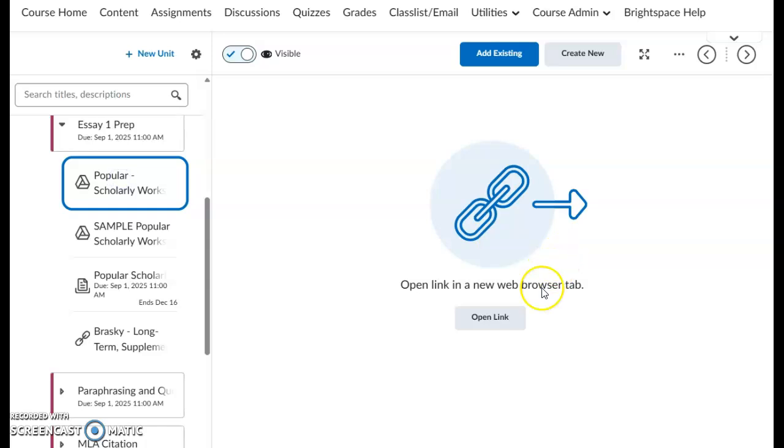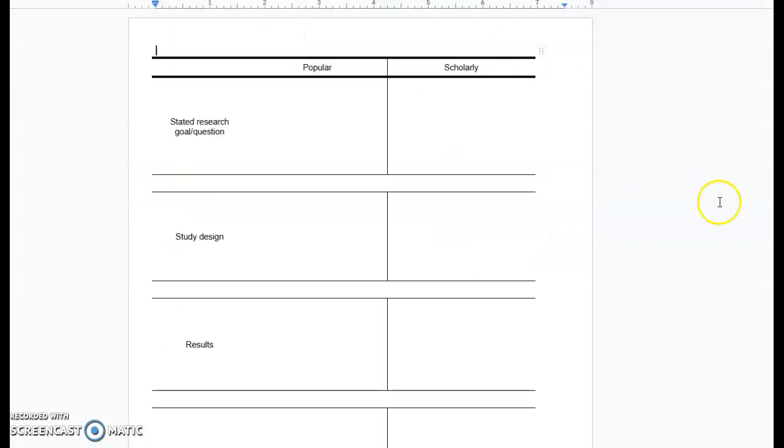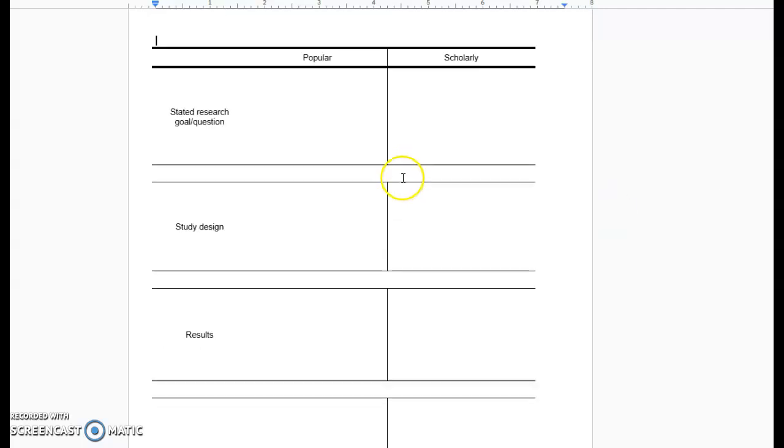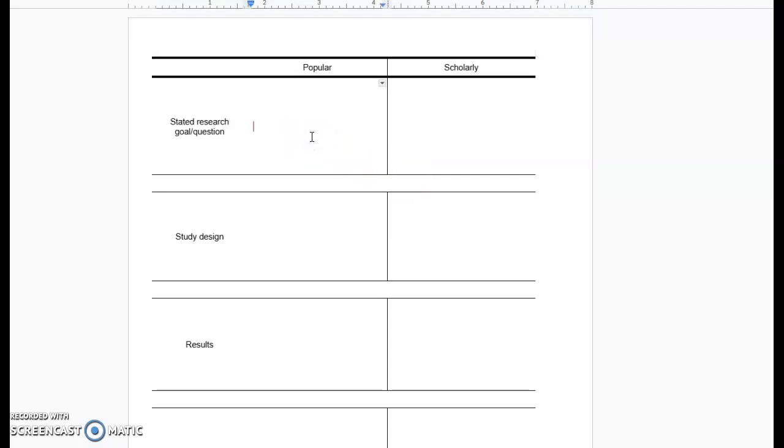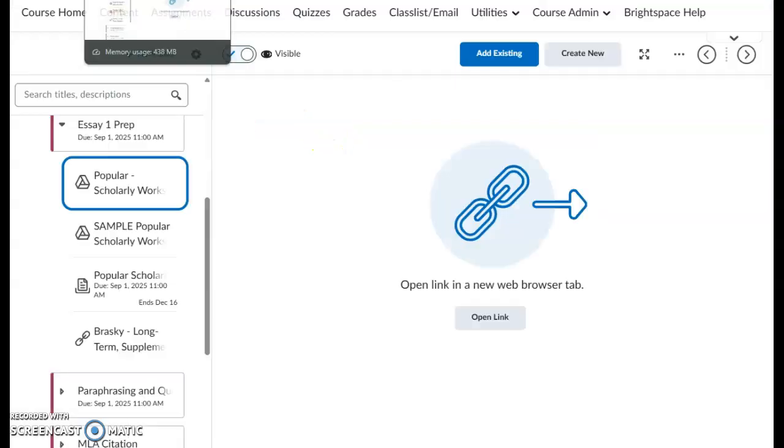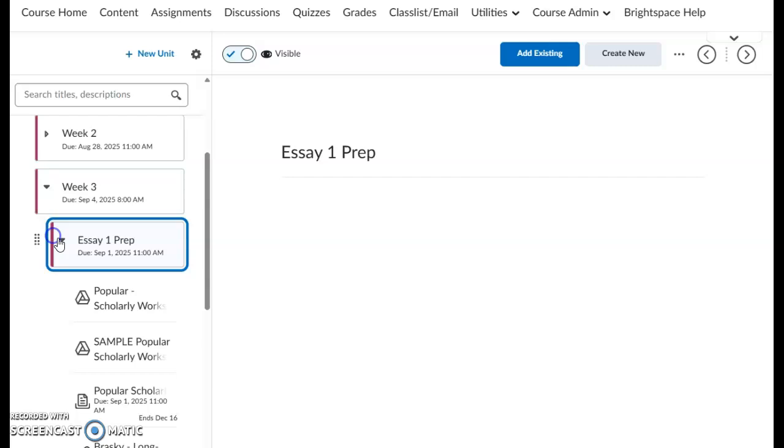That template, again, if you click the link here, it will ask you to make a copy into your Google Drive. And again, you can drop all of these into your English 102 folder, so everything's in one place. You don't have to go looking for it. Just same thing as we saw there. All it is is a blank template. You can start typing in right away, and then you'll be all set to go. Okay? So that's the first thing for this week, Essay 1 Prep.